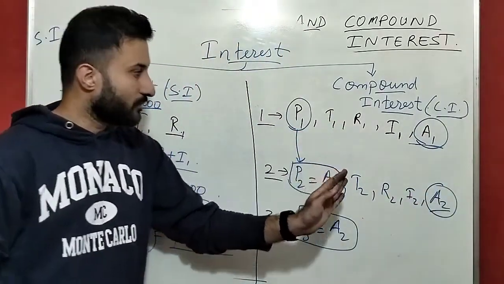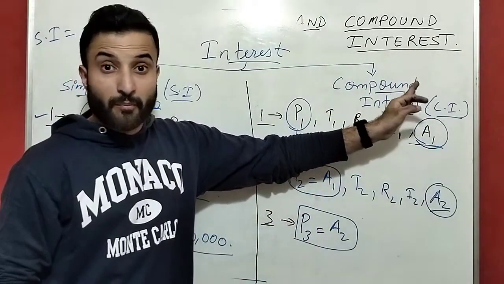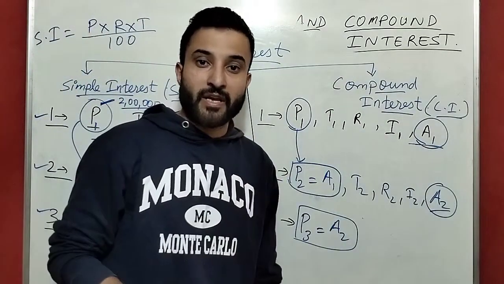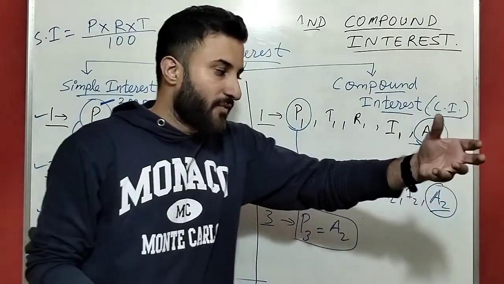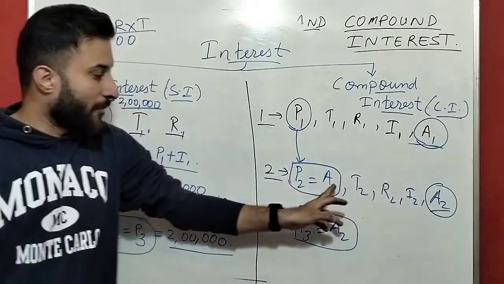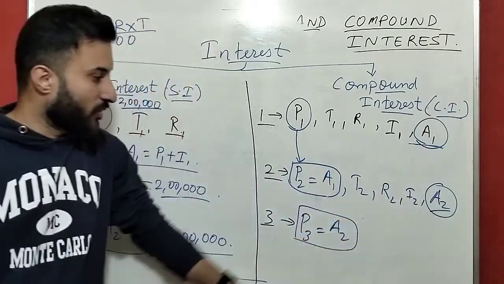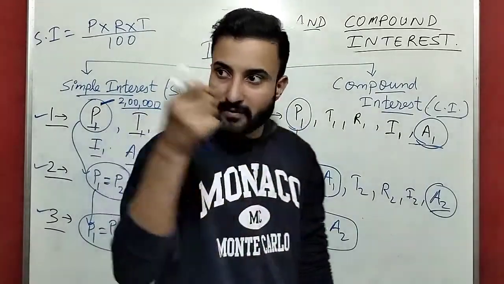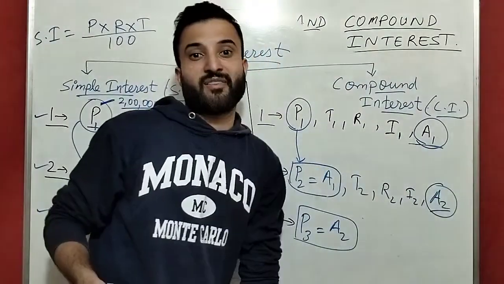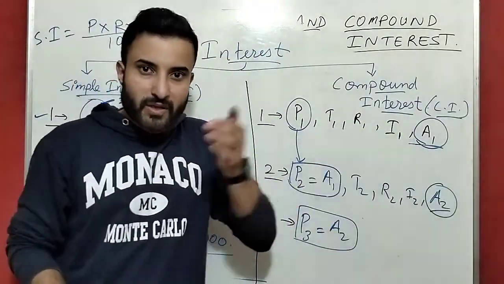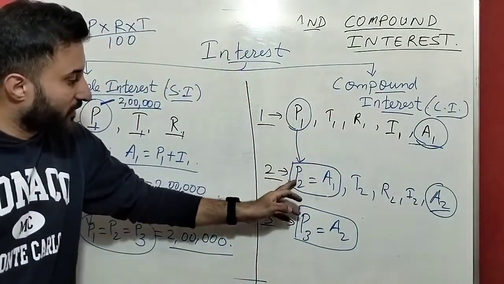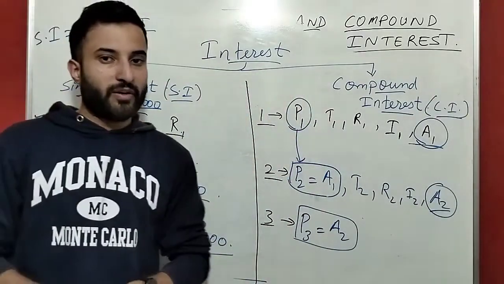Compound interest. In compound interest, what we have seen, guys? We have seen that principal keeps on changing every year. Here we can see the principal is P1, but here the P2 is what? This amount. P3 is what? This amount. And we know amount is what? Principal plus interest is the amount. Okay, so in compound interest, each and every year the principal keeps on changing.